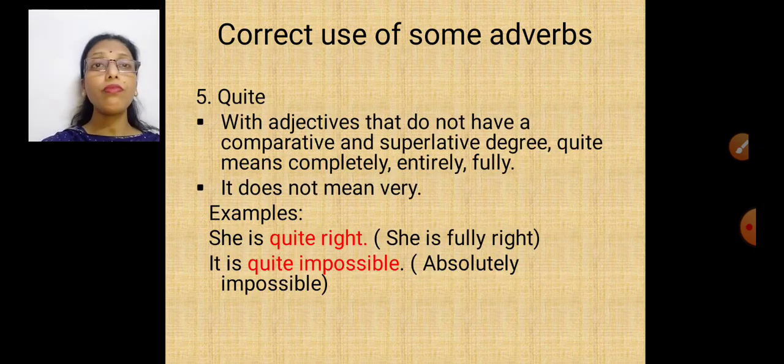Quite is used with adjectives that do not have a comparative and superlative degree. Quite means completely, entirely or fully. It does not mean very. Suppose I say she is quite right. So I will say she is fully right. It's quite impossible. It's absolutely not possible. That means it is not possible at all.